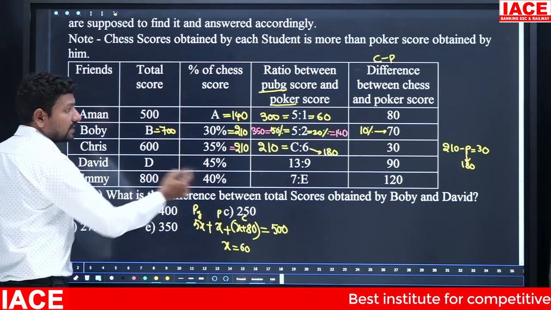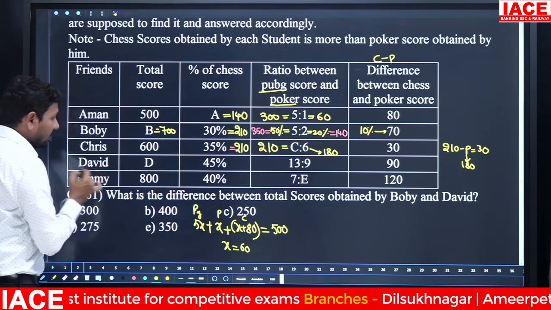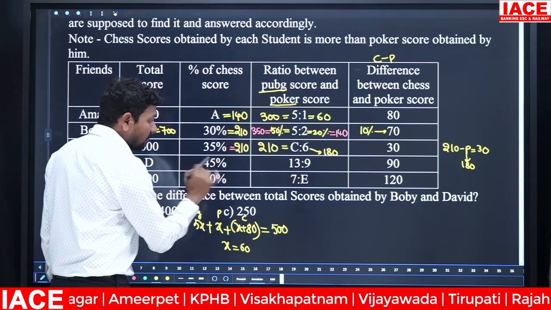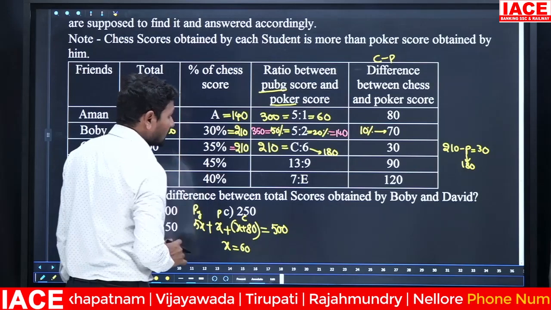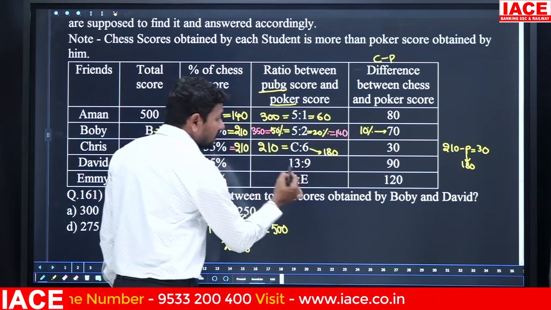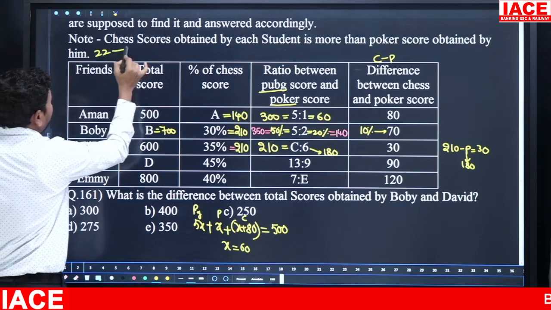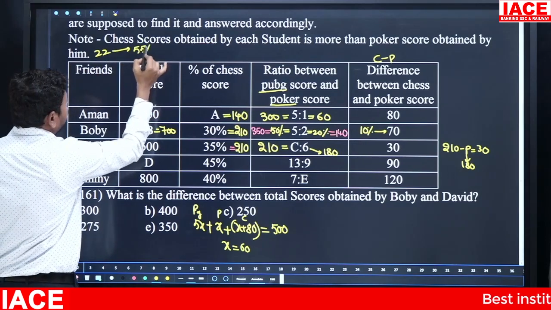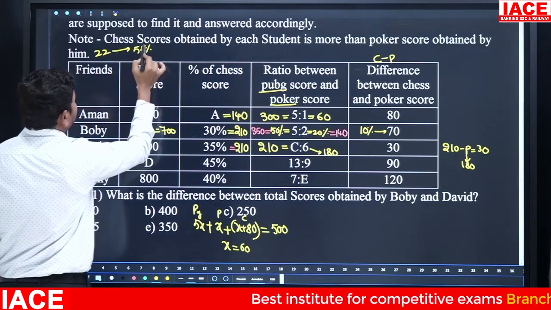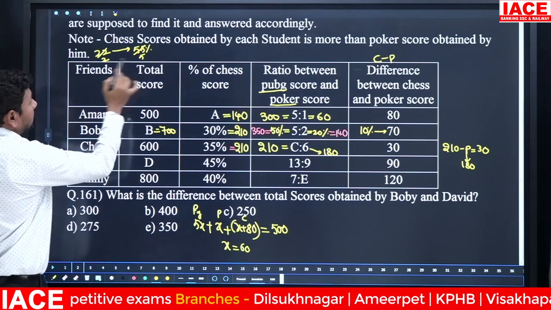Now as it is, we have to calculate for the remaining also. Here D, as it is Bobby, whatever the value you calculated, David also we have to calculate similarly. Here total value 100%. Out of 100%, 45% is gone. Remaining is how much percentage? 55%. The 55% we have to share in 13:9. 13:9 means how many parts? 22 parts. 22 parts is equal to 55%. 13 plus 9 is equal to 22 parts. 11 5s and 11 2s. Then 2 parts is equal to 5%.